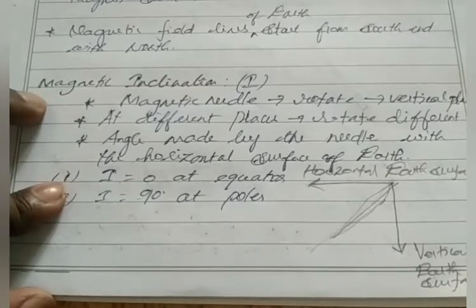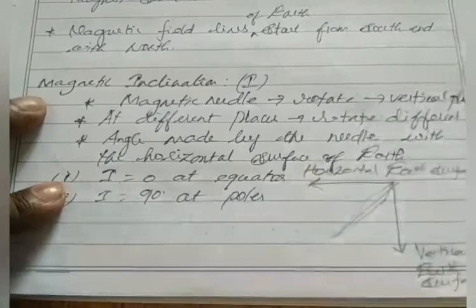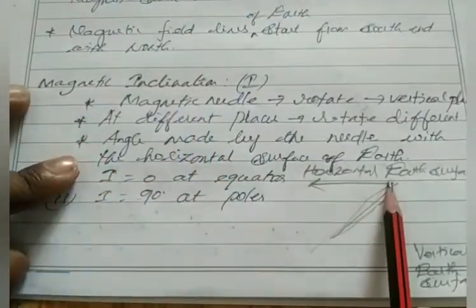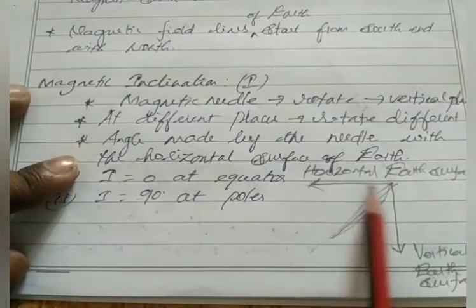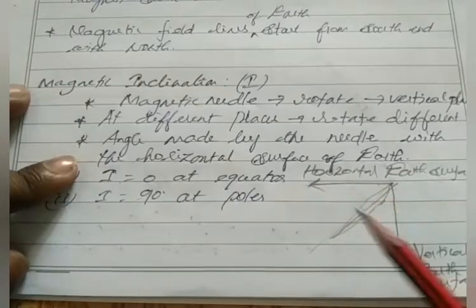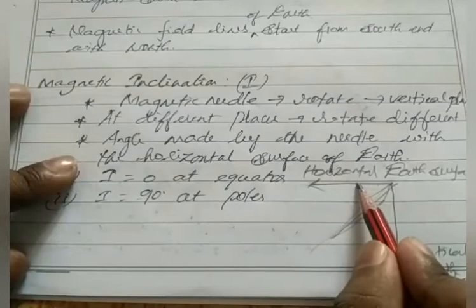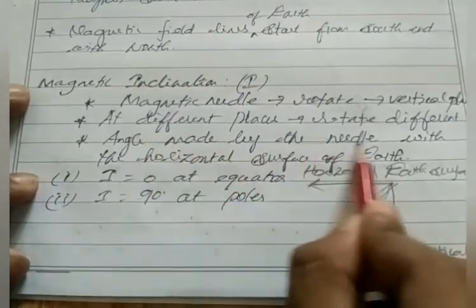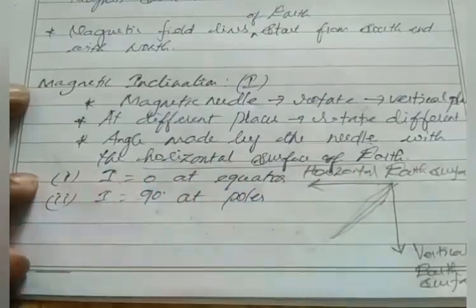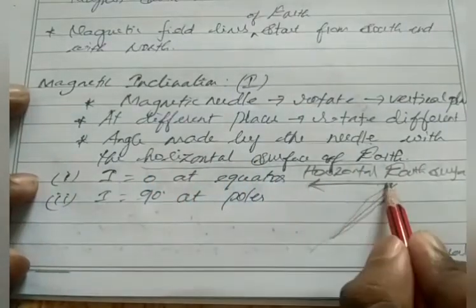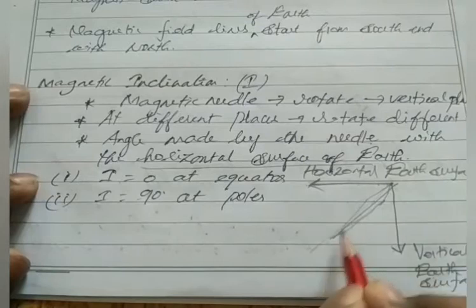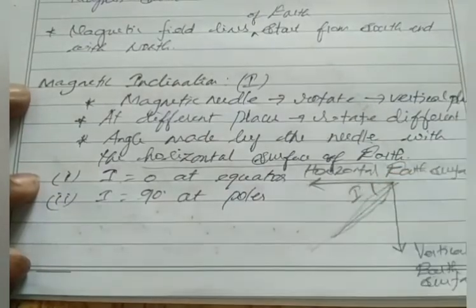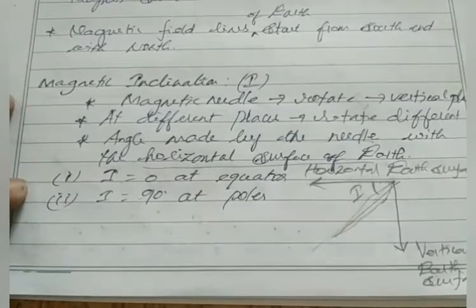Clear? So here what is angle of inclination or what is magnetic inclination? As I said already, this is horizontal component of earth. The angle between this horizontal component and the magnetic needle, the angle made by the needle with the horizontal surface of earth. So this is horizontal surface of earth, this is magnetic needle. So the angle between these two is known as magnetic inclination. Clear?